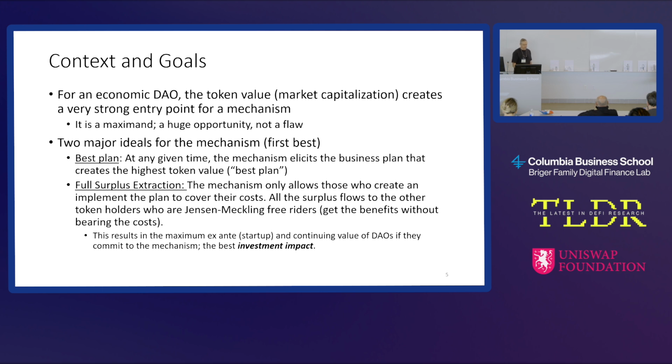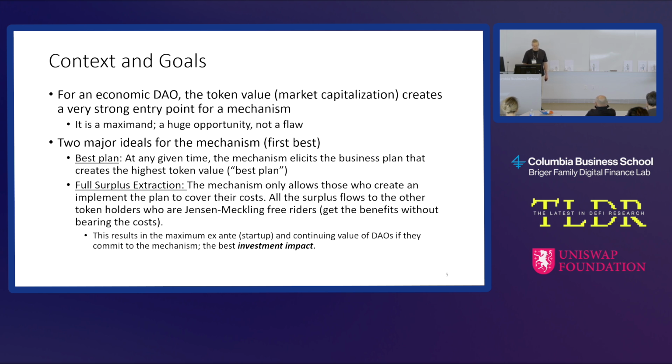So what are the contexts and goals here? So there's getting rid of entrenchment, and this is going to get rid of entrenchment, it's over, okay? But we also want to make this a really good mechanism for the DAO, potentially better than corporate mechanisms. Okay, so what are our two goals? We'd like to design the auction mechanism so that at any given time, we're going to pick the best plan. We're going to have the best business plan going forward for the DAO. That's one thing. The second thing, that's kind of obvious.